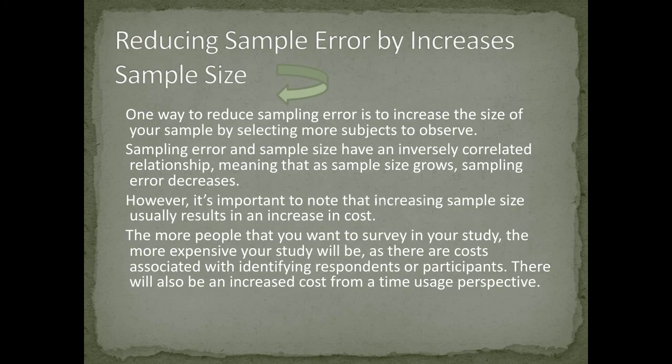Now, reducing sampling error by increasing sample size. We reduce errors by increasing our sample size. One way to reduce sampling error is to increase the size of your sample by selecting more subjects to observe. Sampling error and sample size have an inversely correlated relationship, meaning that as sample size grows, sampling error decreases.